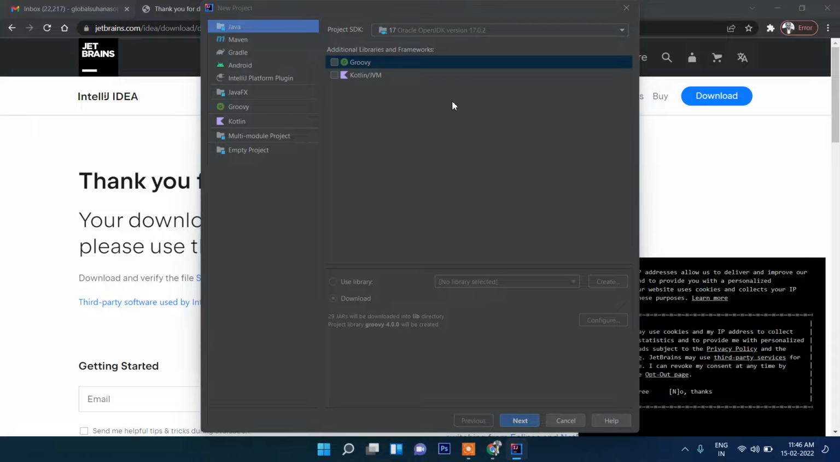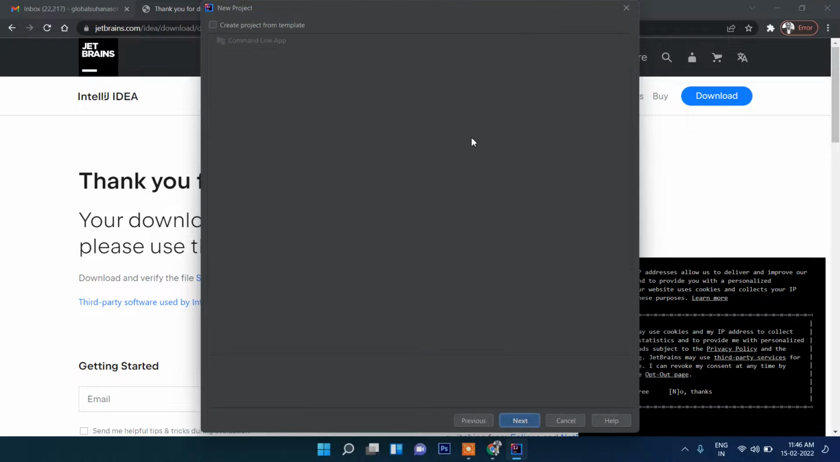So it will install. The latest JDK, when I open it, it's saying that it will install. Then next, and here it is prompting you if you want to create a project from the template. So I'm not doing that. I will create myself. Now here I will provide the project name. I'll give here asoftech, then finish.